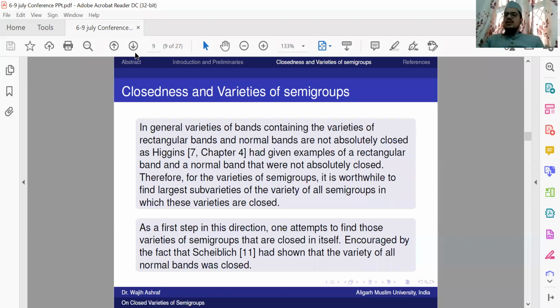Here I would like to give the definition of a band semigroup. A semigroup is called a band if every element is idempotent, that is, a squared is equal to a for every a belonging to S. A band is called a normal band if it satisfies the identity axya = ayxa for every a, x, y belonging to S.